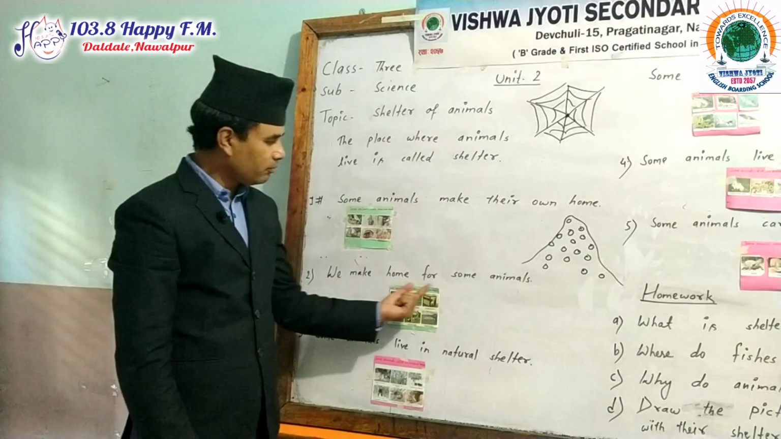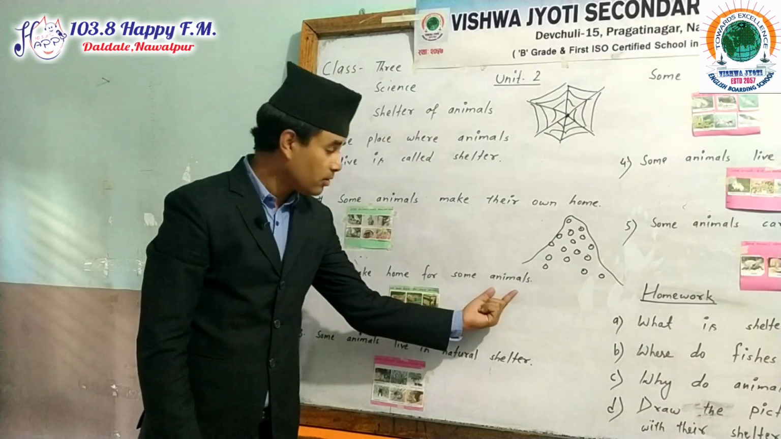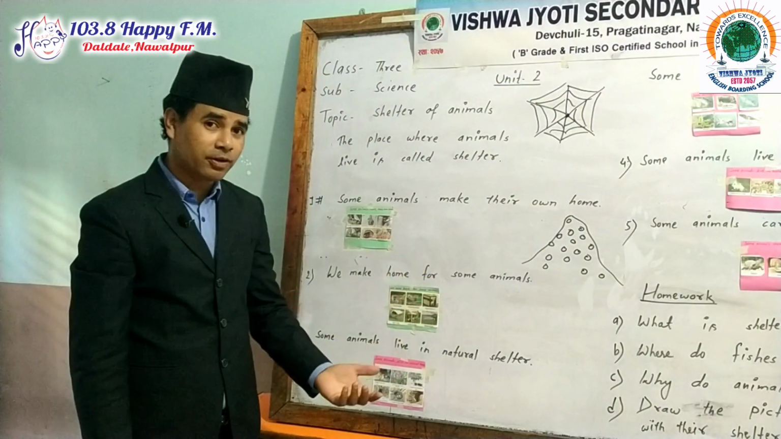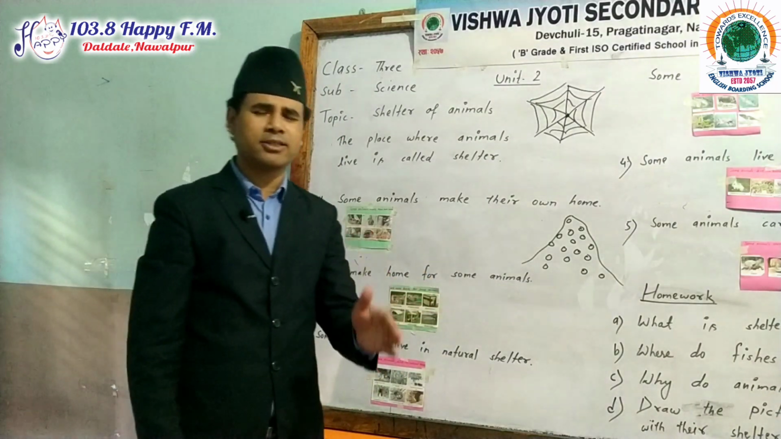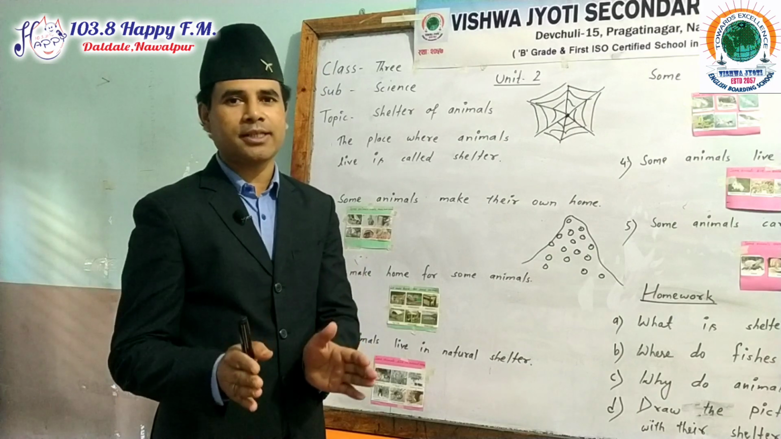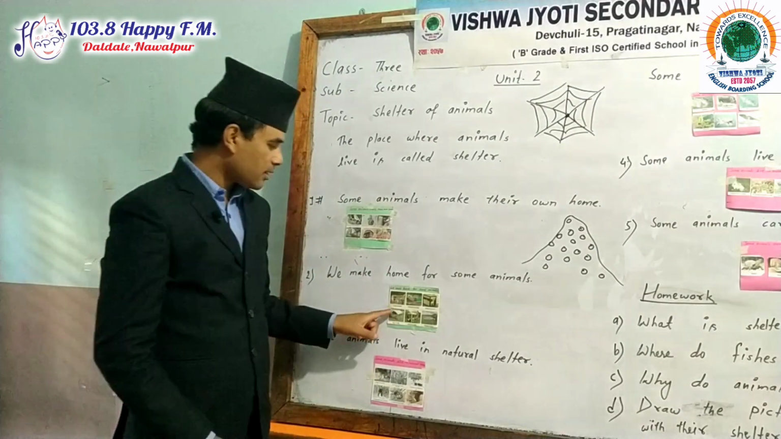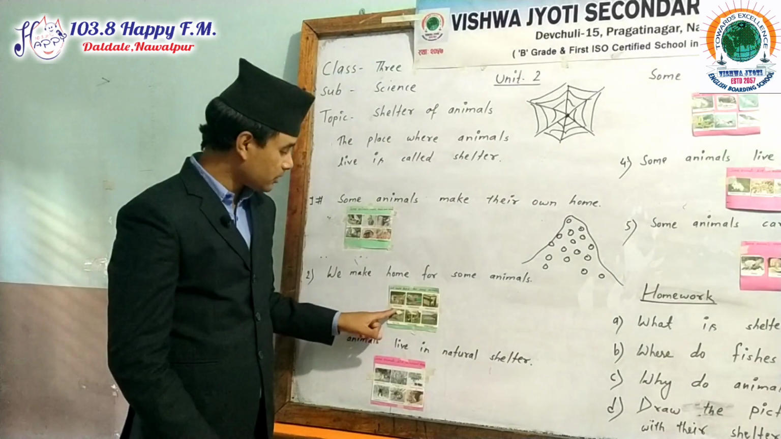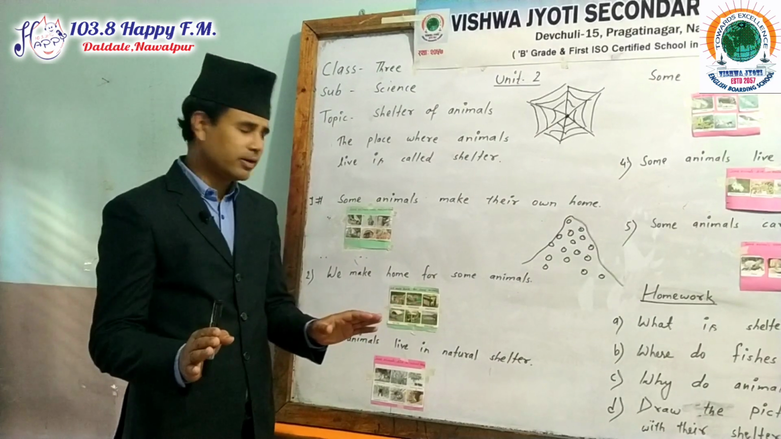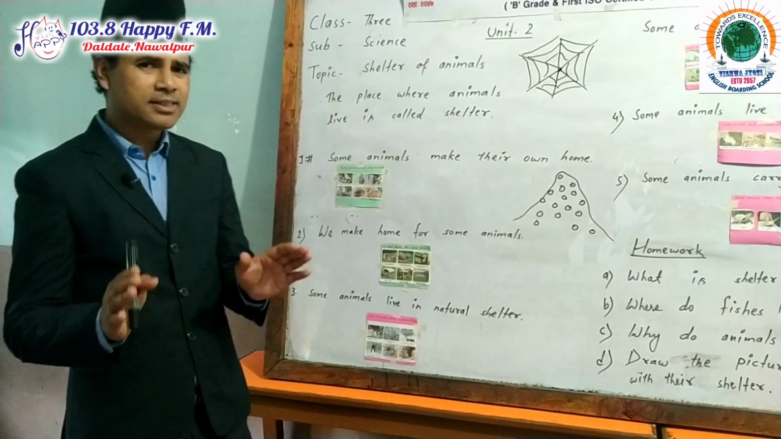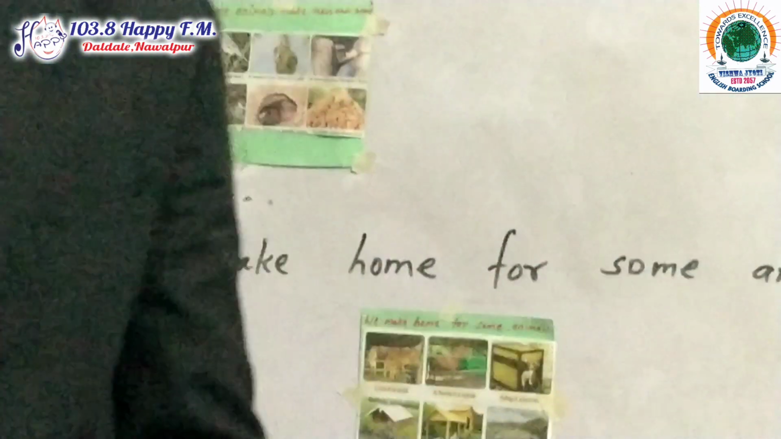We make homes for some animals. What type of animals do we make homes for? Very good example, my dear students, you know the answer. The answer is dog. A dog lives in a kennel. Cows live in a shed, you know very well, isn't it? Even the buffalo lives in a shed. Horses live in a stable.